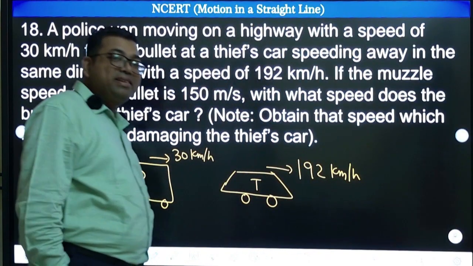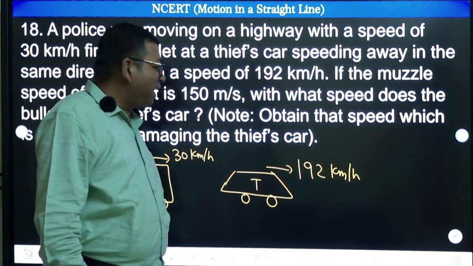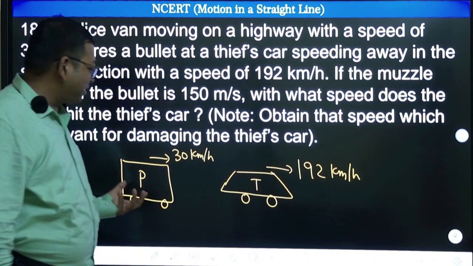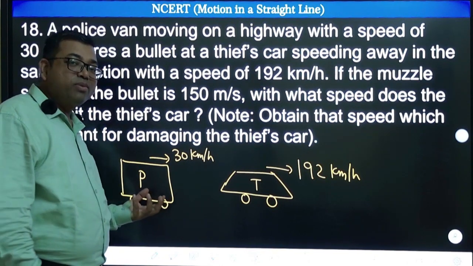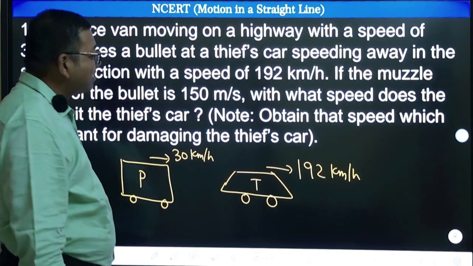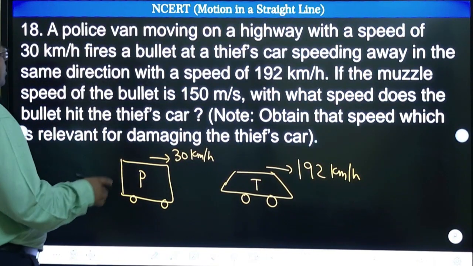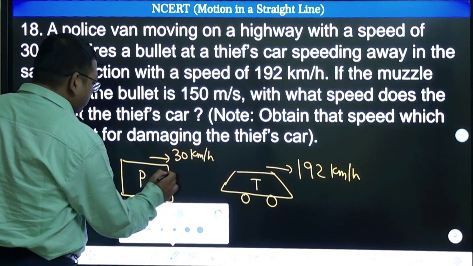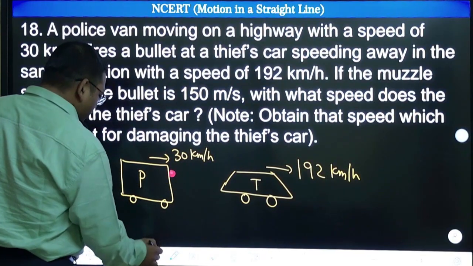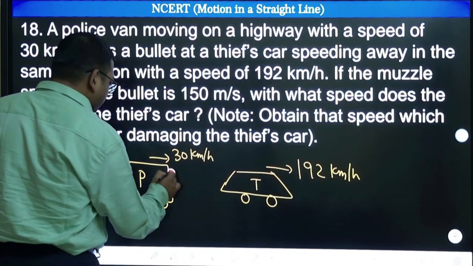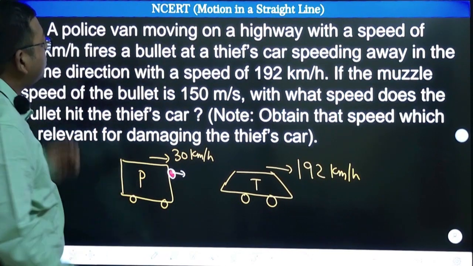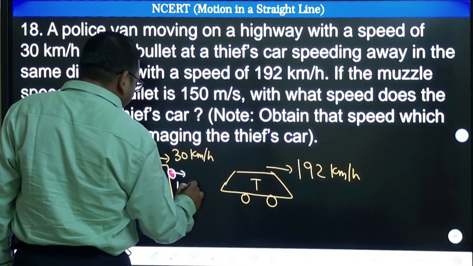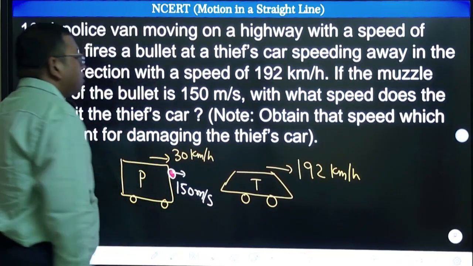That is quite practical in day-to-day life, because the thieves may have a modern vehicle going at very high speed, and the police vehicle may be an old one going at a very small speed. Right, okay. So what is the question? The policeman fires a bullet from here. You can take the bullet like a point, and it is being fired like this.